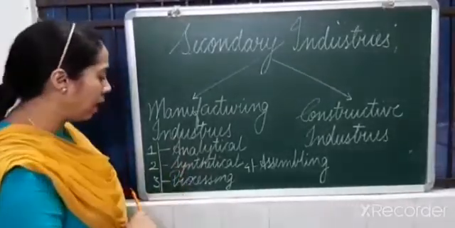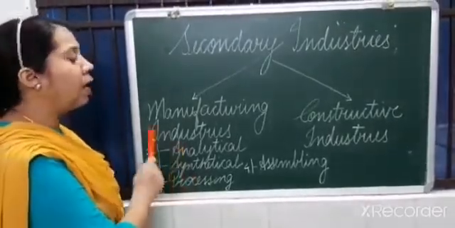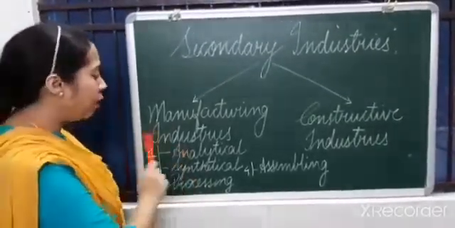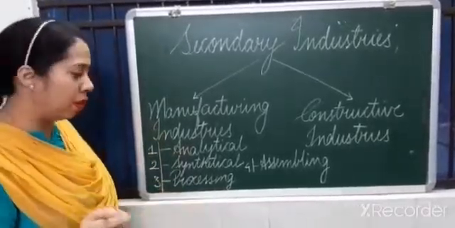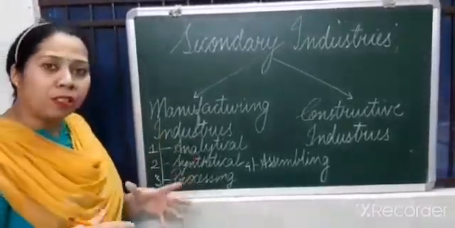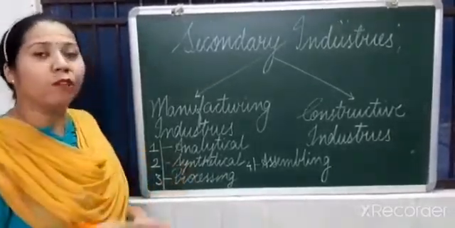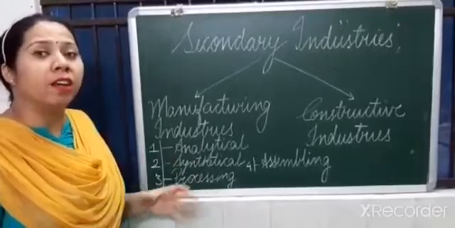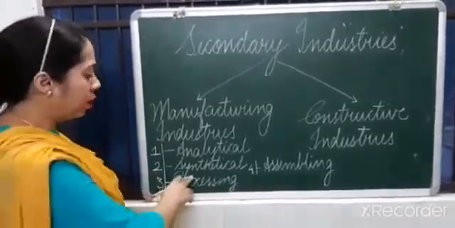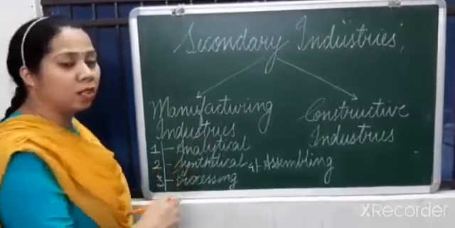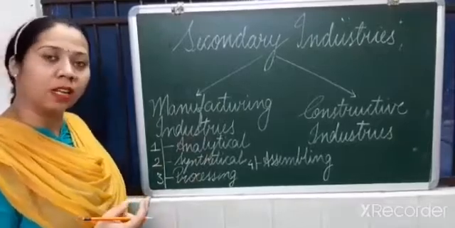Coming to the second one, that is synthetical industries. Now here, it is the opposite of analytical industries. In the first one, we were segregating one product into several byproducts. Here, several byproducts are being combined to manufacture a single product. Example, cement. Okay, for getting cement, we are combining several materials like sand, limestone, iron and whatever other material is there. So in synthetical industries, we are combining several elements to manufacture a single product.